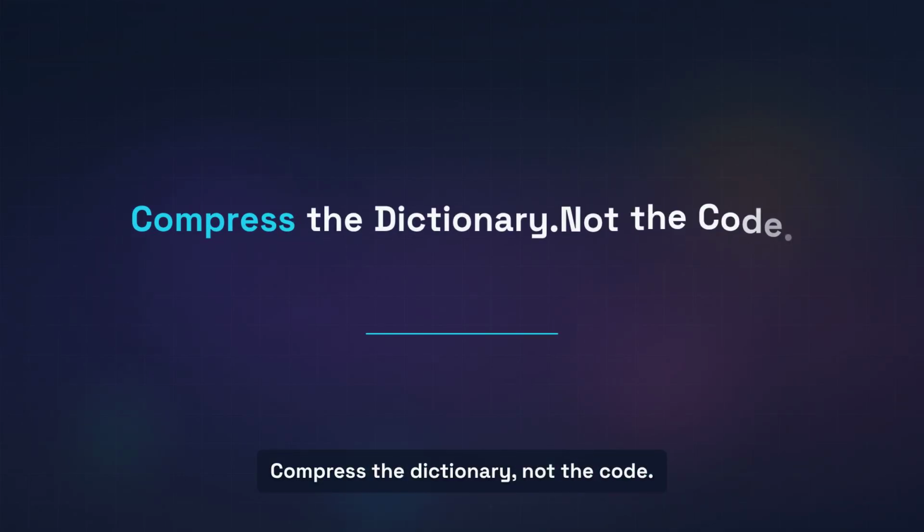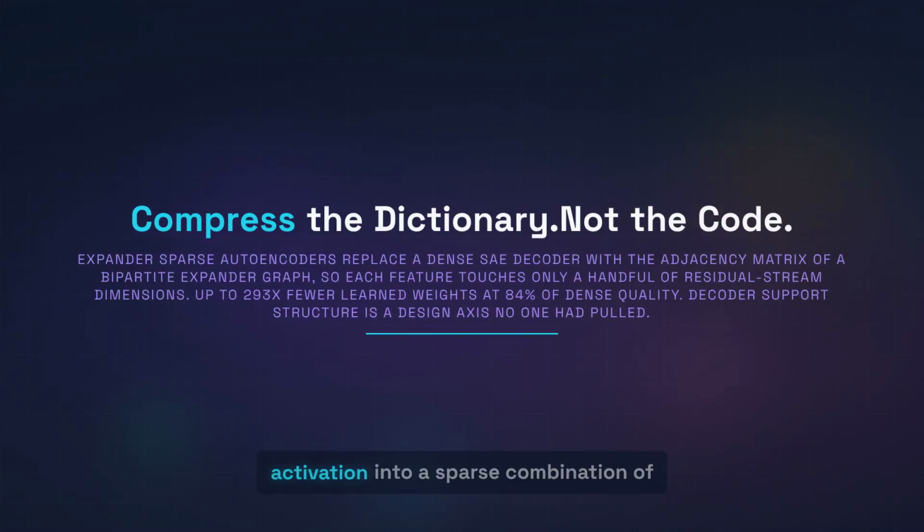Compress the dictionary, not the code. Sparse autoencoders decompose a neural network activation into a sparse combination of interpretable features, but they learn a dense decoder matrix that balloons as the feature count grows.